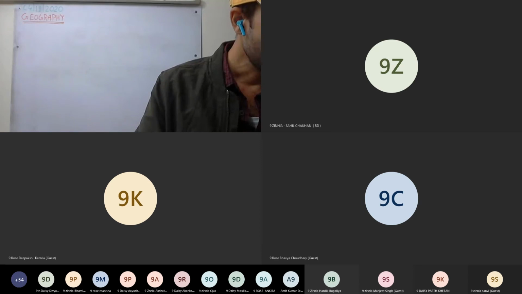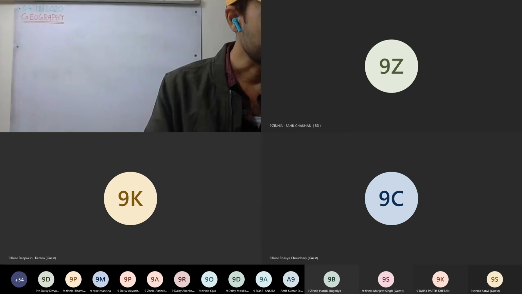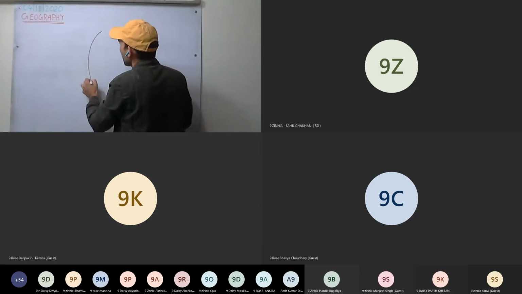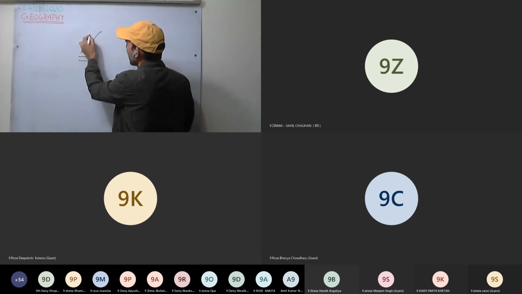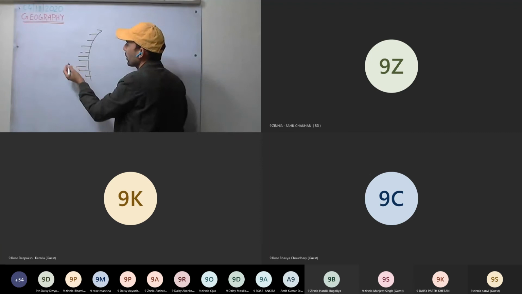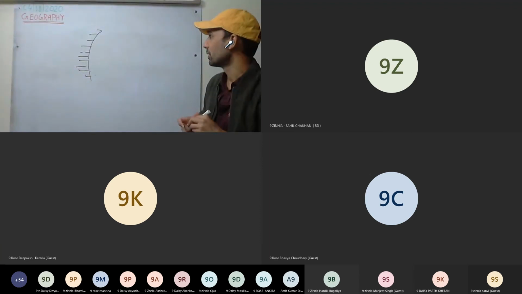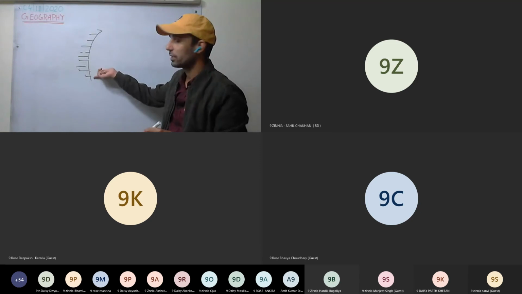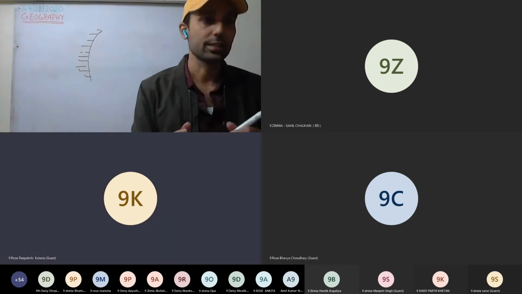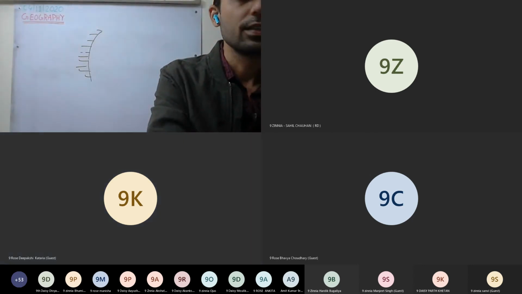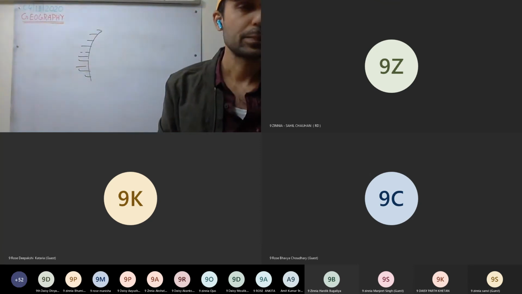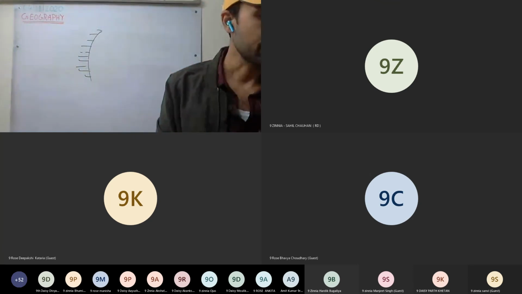Okay, next one. Name the factors that affect the insolation over the Earth's surface. Which are the factors that affect the insolation over the Earth's surface? That is, how much heat is being received by the Earth's surface. On what factors it depends? What are the factors on which the amount of heat received by the Earth's surface depends? Altitude. Altitude is fine. Okay, in generalized terms, what could be the factors?